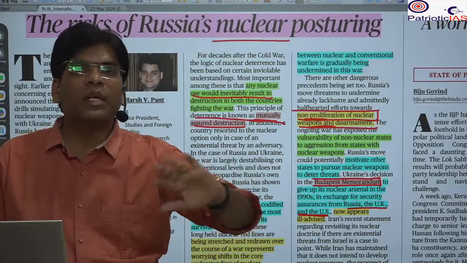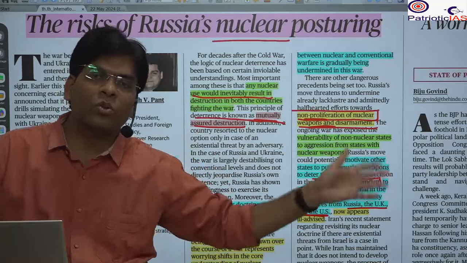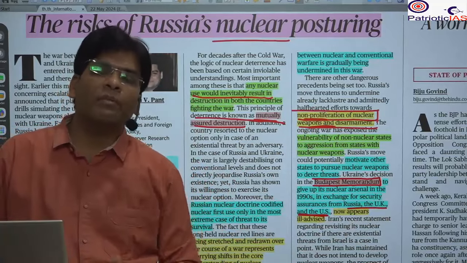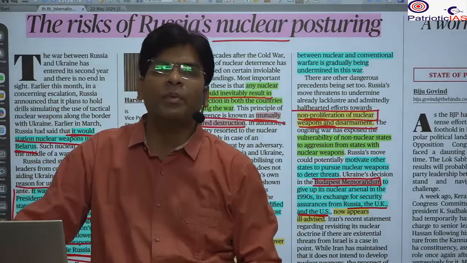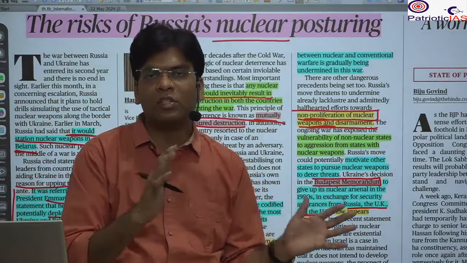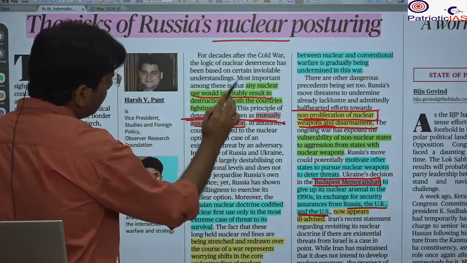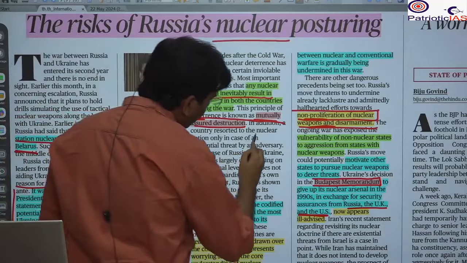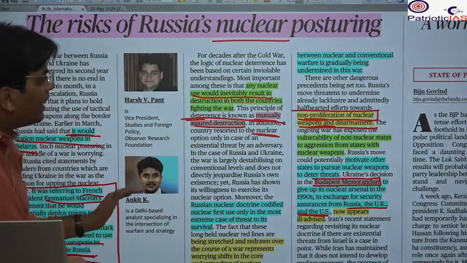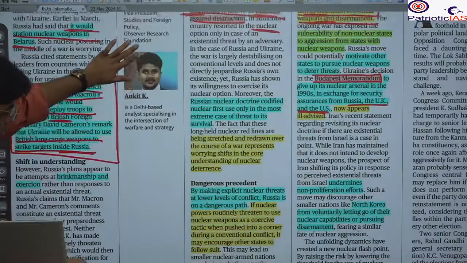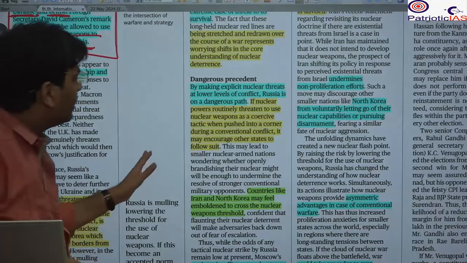For example, if there is a fight between Pakistan and China, and Pakistan uses a nuclear weapon against China, China will also use a nuclear weapon against Pakistan, and there is destruction of both. That is known as mutually assured destruction in the case of nuclear weapons, because they have a lot of capability to destroy a large area. So that is all that is being discussed in this news analysis.